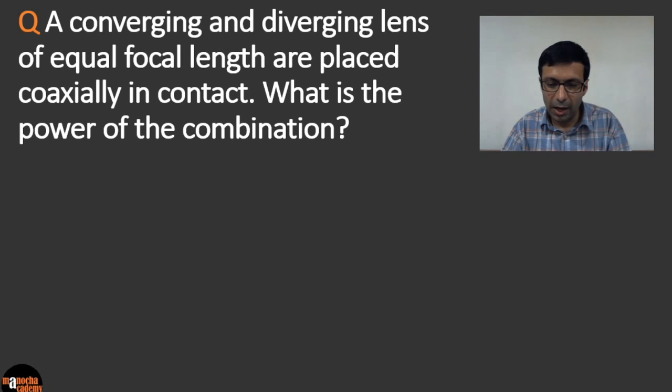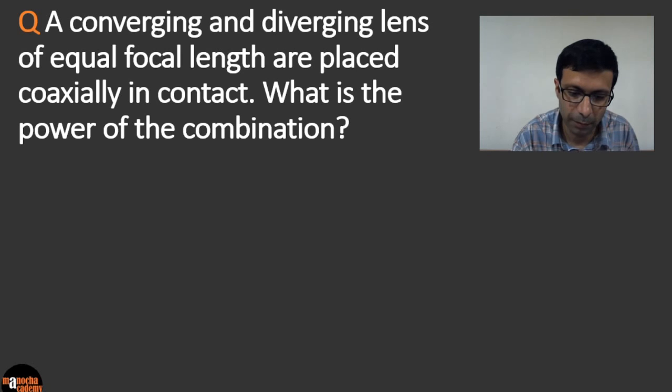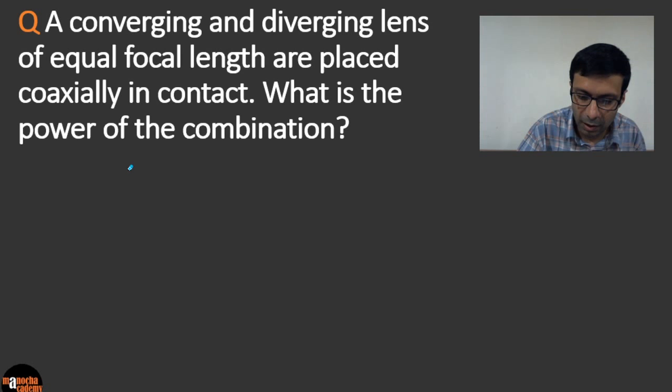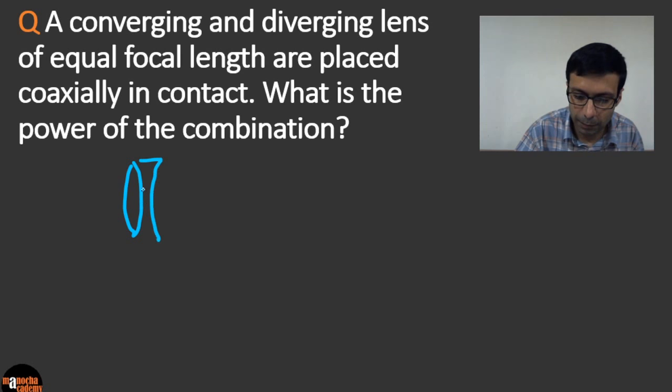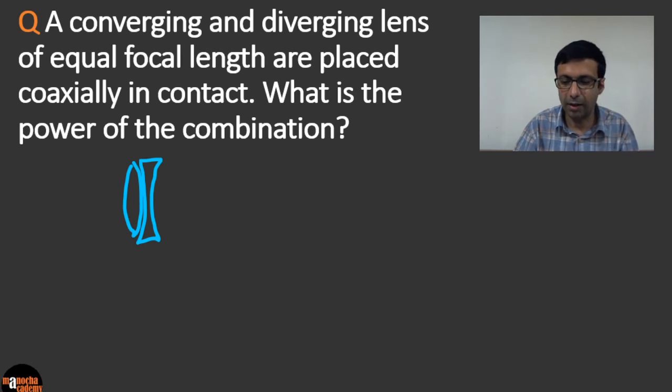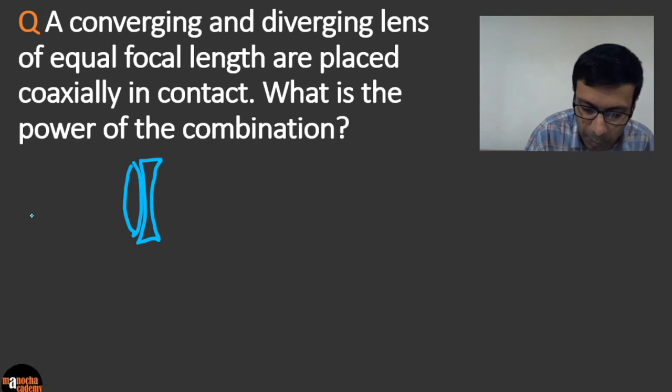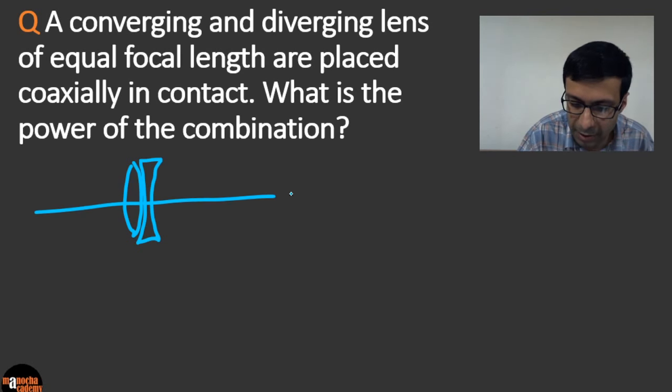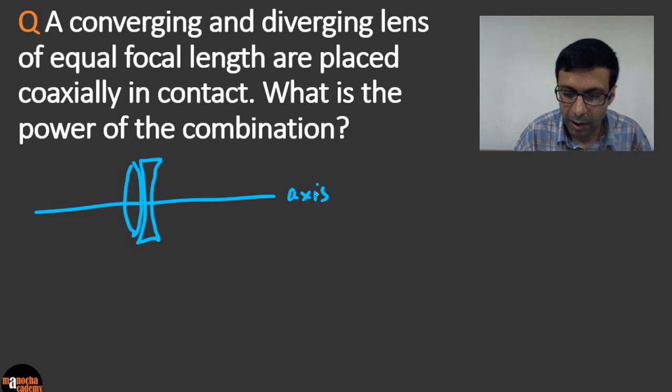A converging and diverging lens of equal focal length are placed coaxially in contact. So coaxially means on the same axis. What is the power of the combination? Okay, so again, let's visualize this. We have two lenses, a converging lens and a diverging lens. So convex lens is a converging lens and concave is a diverging lens. And they are placed coaxially, means on the same axis, in contact.